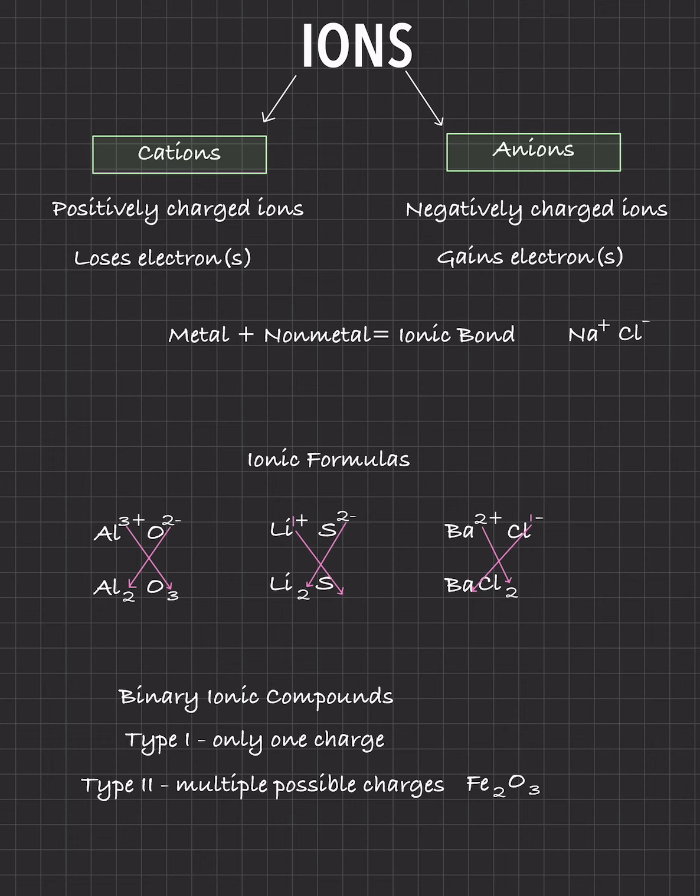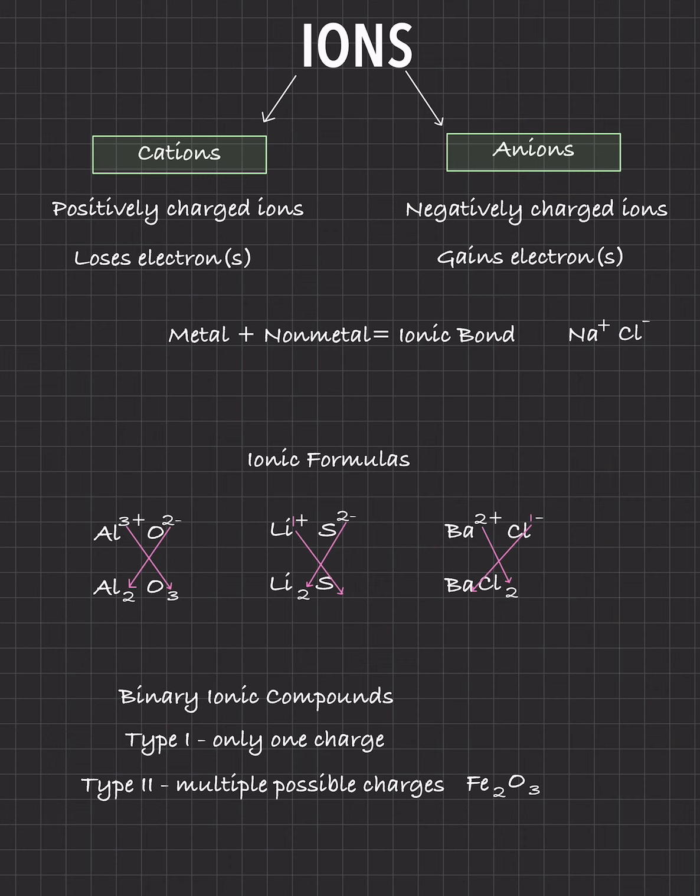For ions, you have 2 types. You have cation and you have anion. Cation is positive because you're losing your electron or electrons. It can be plural. Anion is when you gain an electron or various electrons, and that's going to give you a negatively charged ion because, again, you're gaining that negativity. If you have a metal and a non-metal, usually speaking, that's going to be an ionic bond. Again, it's going to be a cation and anion, and that's going to be an ionic bond between them. The most famous example is sodium chloride, or NaCl, or table salt, however you want to call it. And again, it's going to be Na+ because the sodium is losing that electron, and chlorine is gaining that electron, which gives it that negative charge.